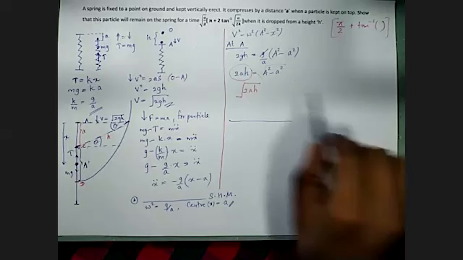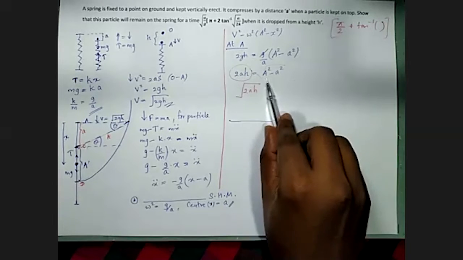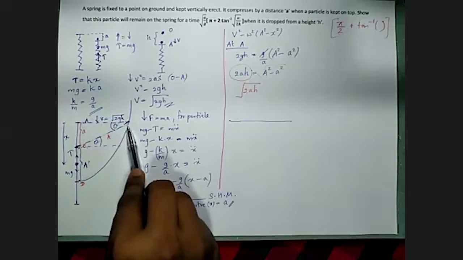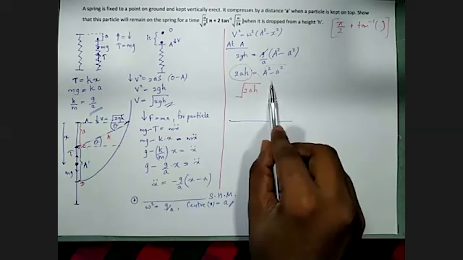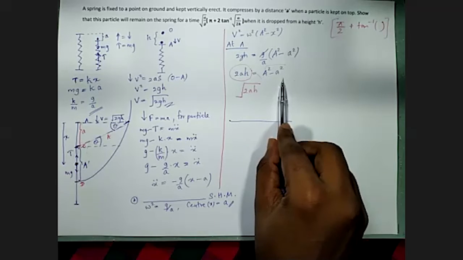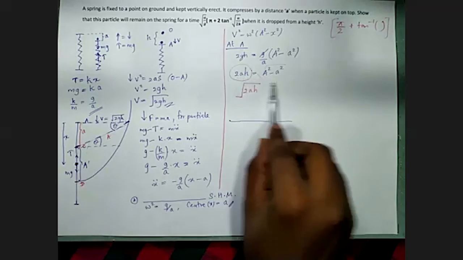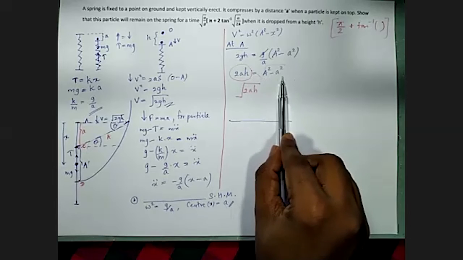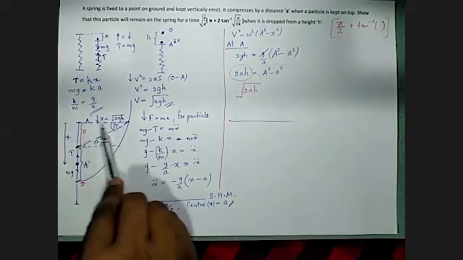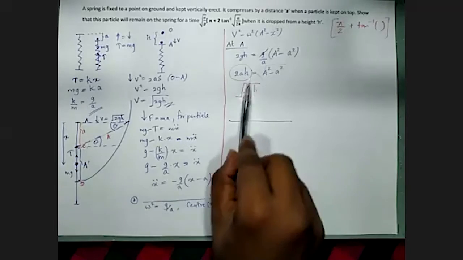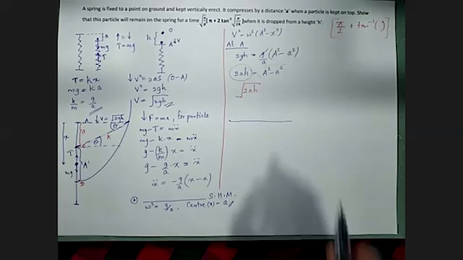No need to substitute capital A in this simplification because we want only this side length. That side length can be obtained from this relationship. Simplifying up to this step is more than enough. Amplitude square minus a square is the square of this side. So the side length of this is square root of 2ah.